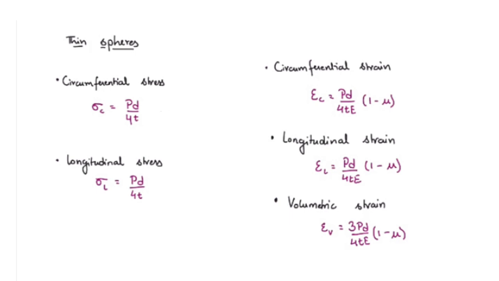Similarly, we can calculate the circumferential strain, longitudinal strain, and volumetric strain. Circumferential strain is given by pd by 4tE, within bracket 1 minus mu, and longitudinal strain is given by epsilon L equals pd by 4tE, within bracket 1 minus mu. The volumetric strain is given by epsilon v equals 3pd by 4tE, within bracket 1 minus mu. So this is all about thin cylinders and thin spheres.